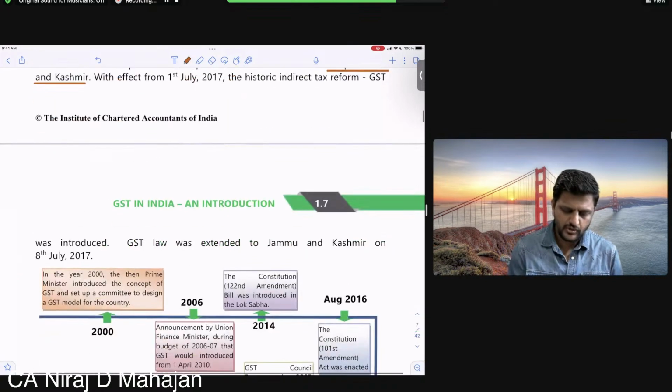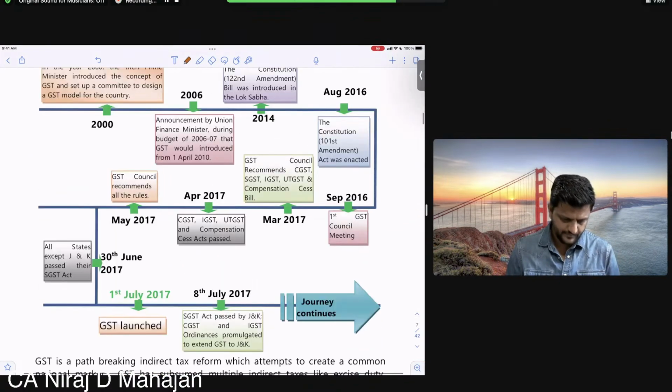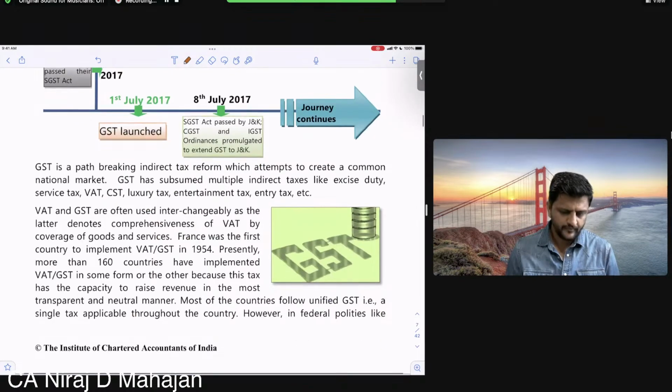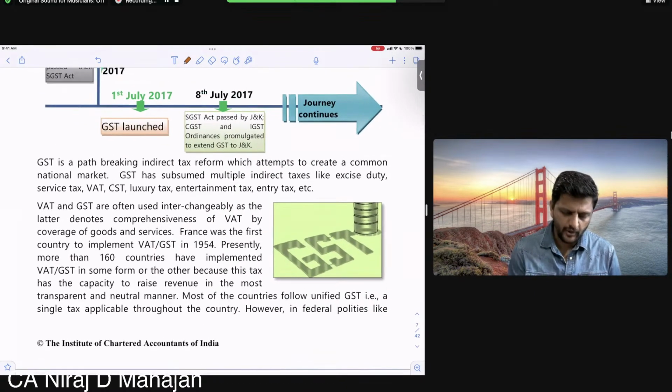So obviously with effect from 1st July, we started with GST. Yes? Check. 1st July, everybody launched, and then J&K. They had no option only. Okay?